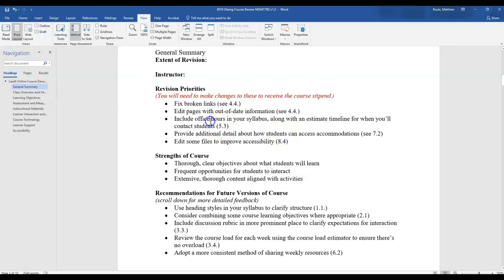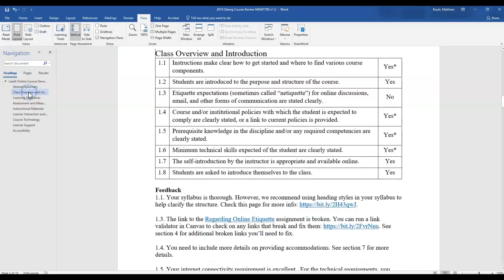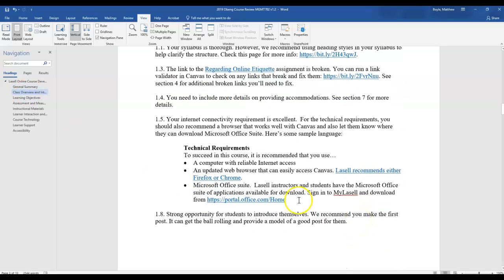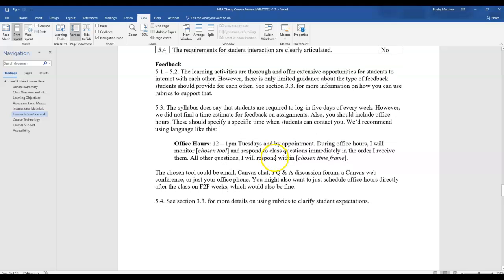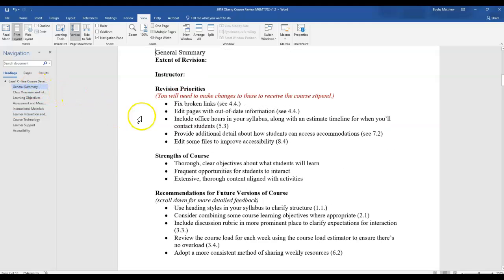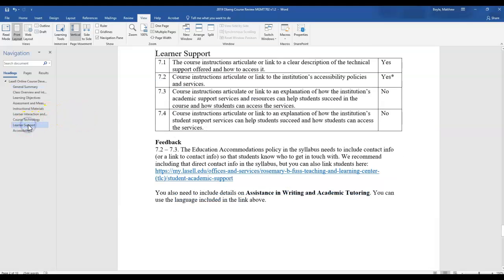Other things that you can work on, your syllabus should have your office hours along with an estimated timeline for when you'll contact students if they get in touch with you. We have a sample that you might consider. I think we've included it here. No, we've included it in section 5.3. You could just have your office hours directly after the hybrid class when you all meet, but you should be saying a specific time when they can meet you for office hours and what tool you'll use to monitor those office hours.